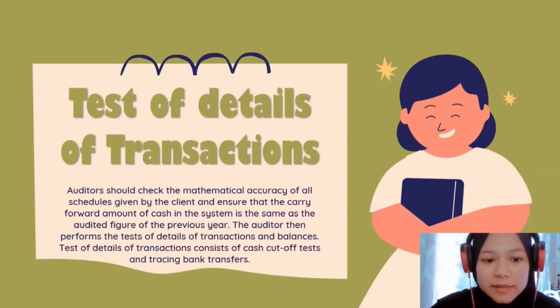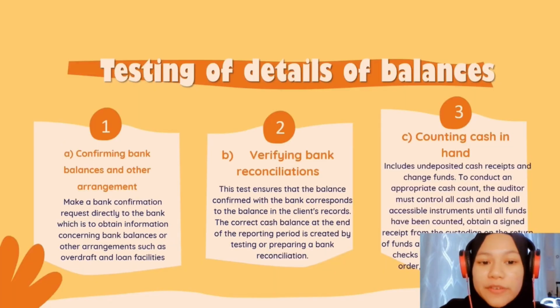Next part is test of details of transactions. The auditors should check the mathematical accuracy of all schedules given by the client and ensure that the carry forward amount of cash in the system is the same as the audited figure of the previous year. The auditor then performs the test of details of transactions and balances. Test of details of transactions consists of cash type of test and also tracing bank transfer. When performing the testing of details of balances in cash auditing, the auditors may do these three ways.